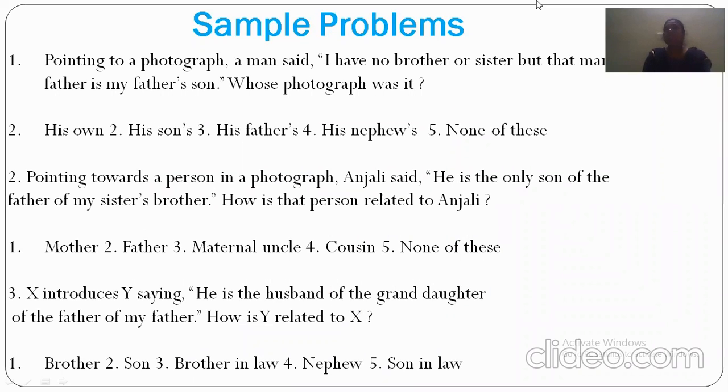So let us discuss some of the important problems related to this. These are very common types of questions that they will ask, and I will tell you how to solve this kind of problems with some shortcut methods. Generally people say we have to prepare a family tree, but there is no need of that. Just by seeing the problem itself, we can answer it. This kind of problem is very important for all placements.